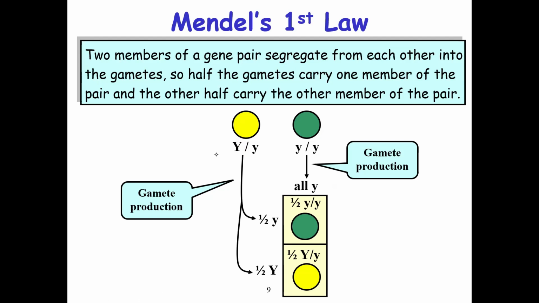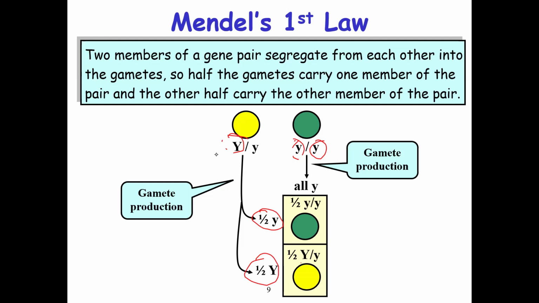This small y will segregate, and the other one will also segregate. This small y here crosses with one small y, and that is why we have small y, small y. And then the capital Y, which also segregates itself, will cross with another small y. That is why we have capital Y, small y.